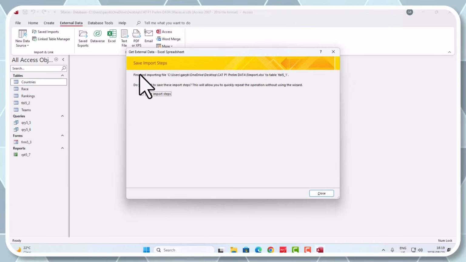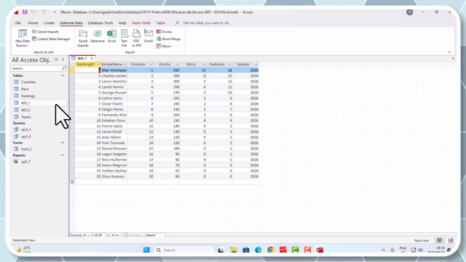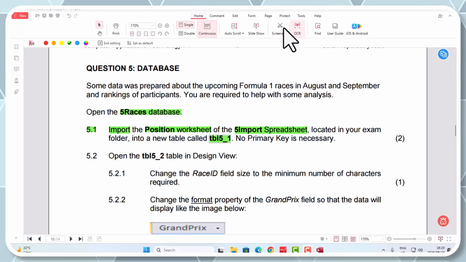And so it says finished importing the file to table 1. Do you want to save the import steps? No, we can just go close. And there is my 5 table 1 data. Did you get that, guys? I hope so. Maybe you should practice a little bit of importing data from where you can find a data set and just work with that.